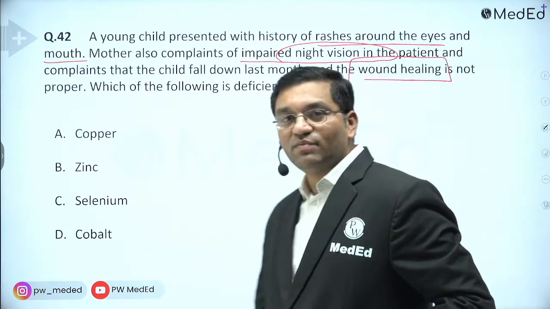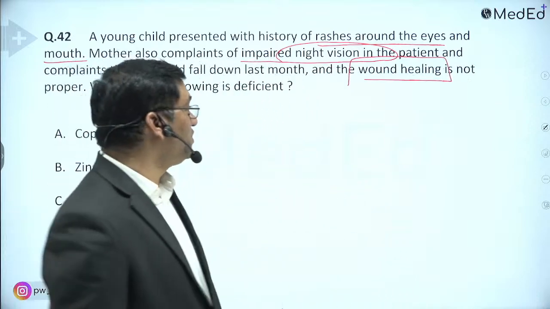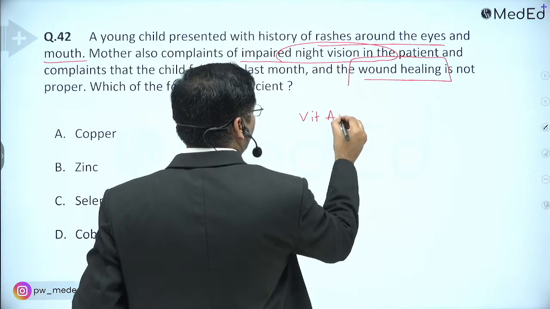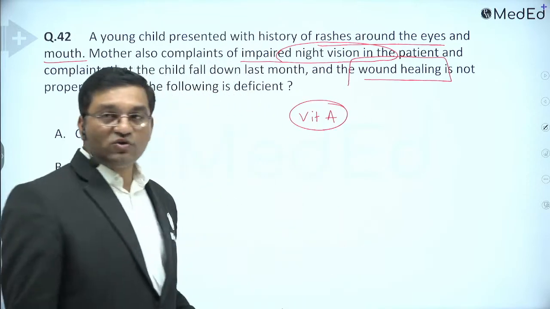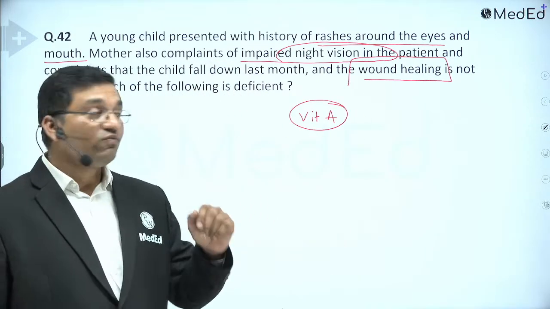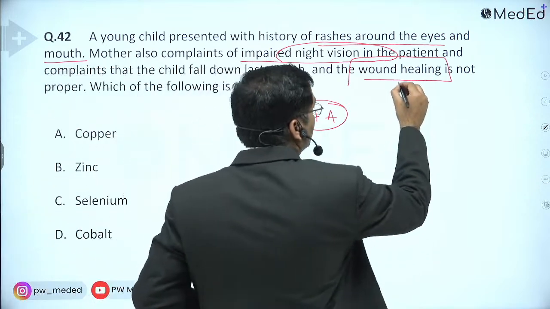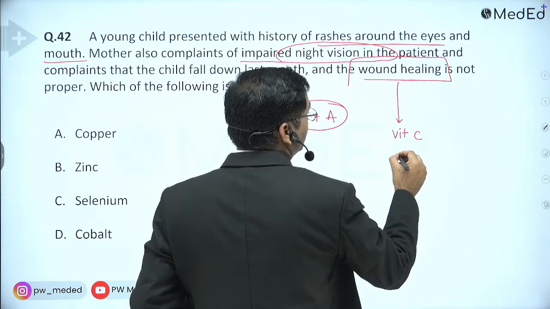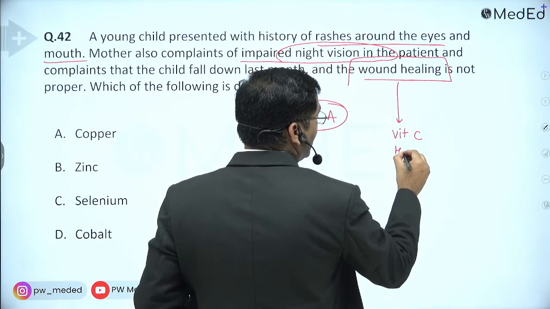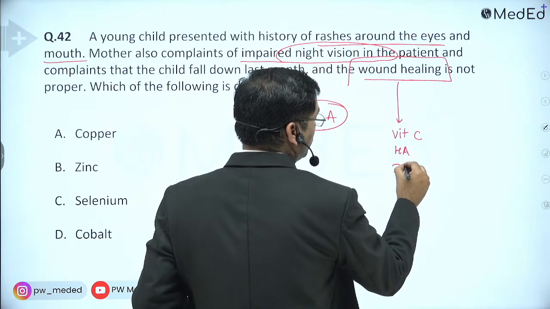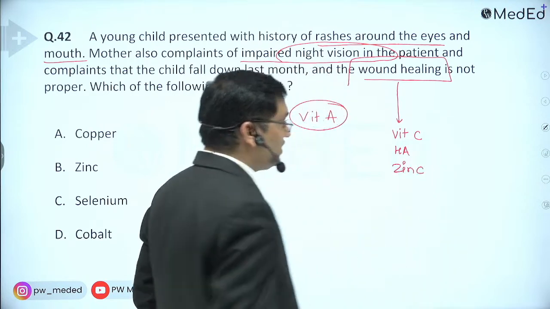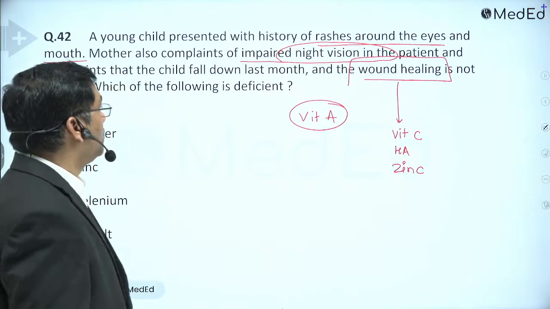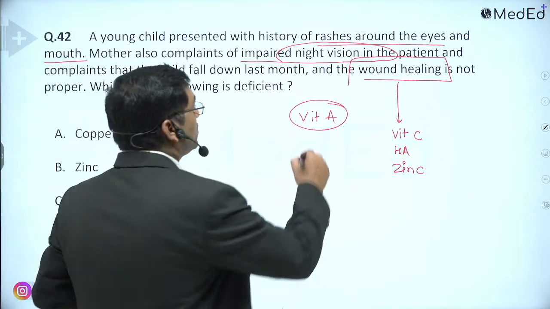Now, which vitamin is important for night vision? It is vitamin A. There is no option for vitamin A. Okay. Now, which are important in wound healing? For wound healing, which are important? Vitamin C is important, then hyaluronic acid is important and zinc is important. Vitamin C, hyaluronic acid and zinc are important for wound healing. So night vision is vitamin A.